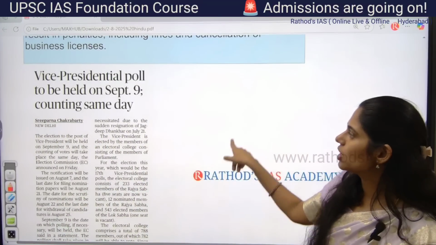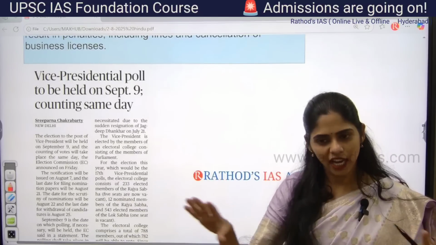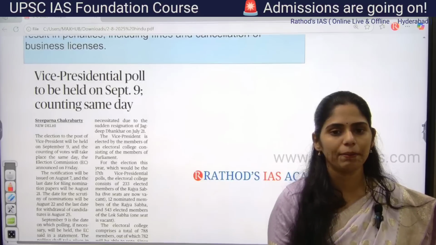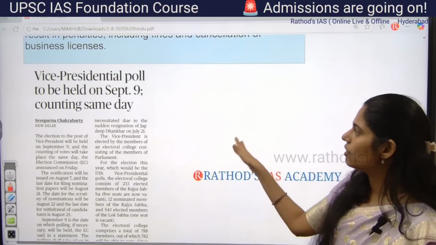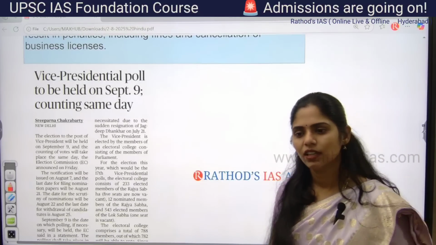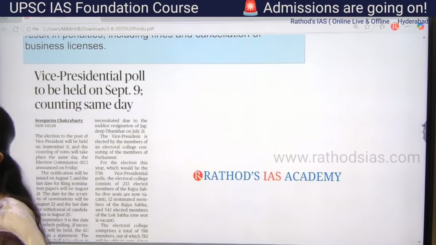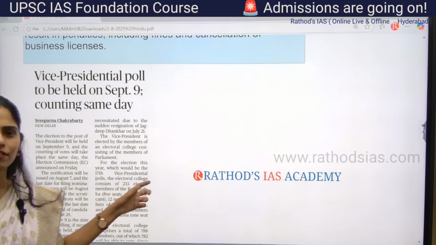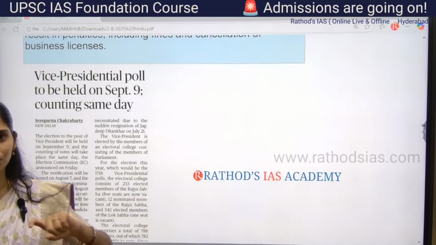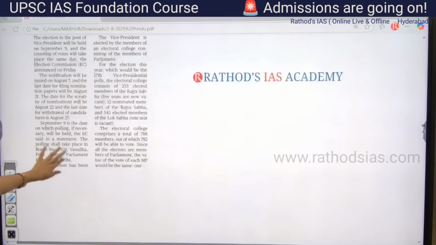And here you have to see what happens on the day of the election of the Vice President, what will happen in the House, and next you have to see how the counting process happens. So actually, we elect our Vice President by which method? Indirect method? Okay. Proportional representation system with single transferable vote. So on this day, you have to watch live how the counting process happens, whether they are following whatever you read in your Lakshmikant or not. See that once. Yeah, let us see the next article.